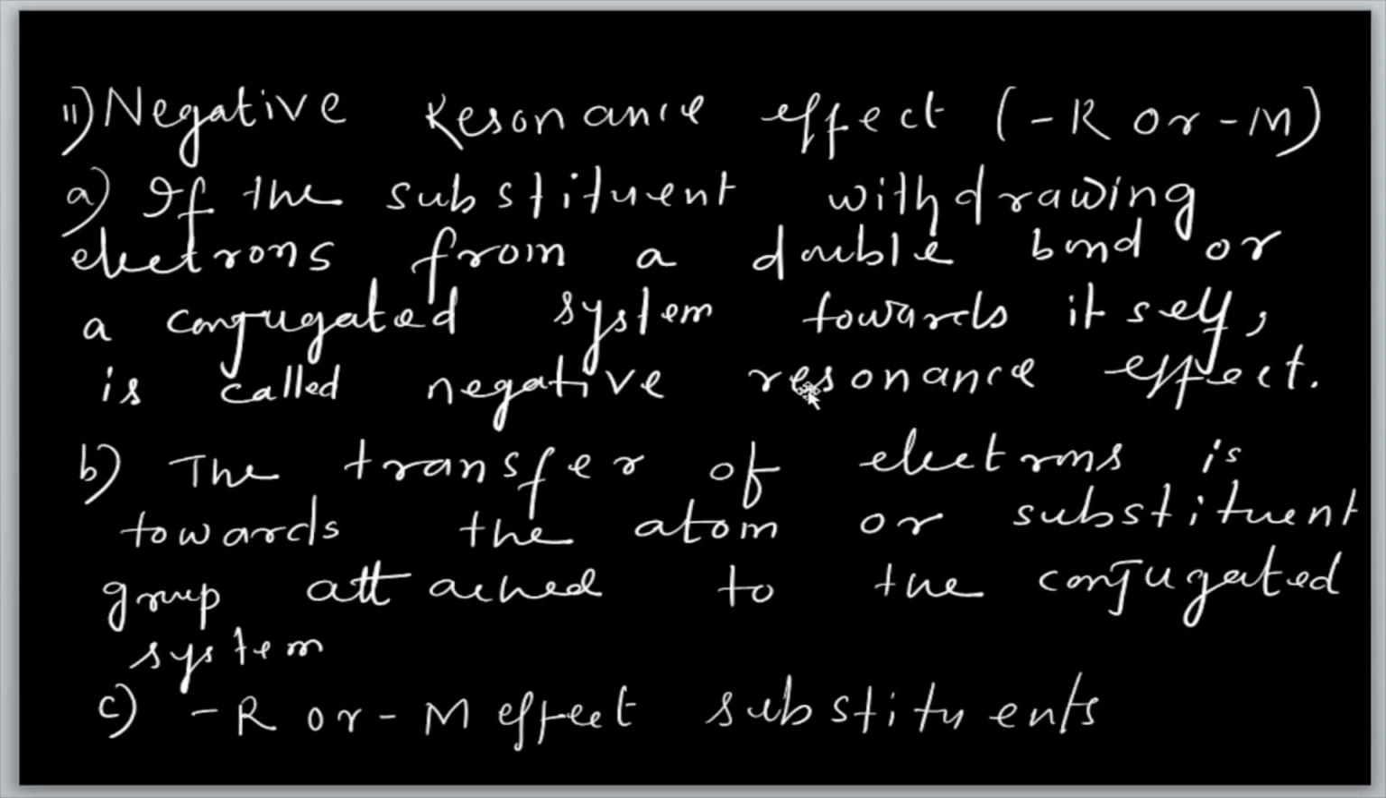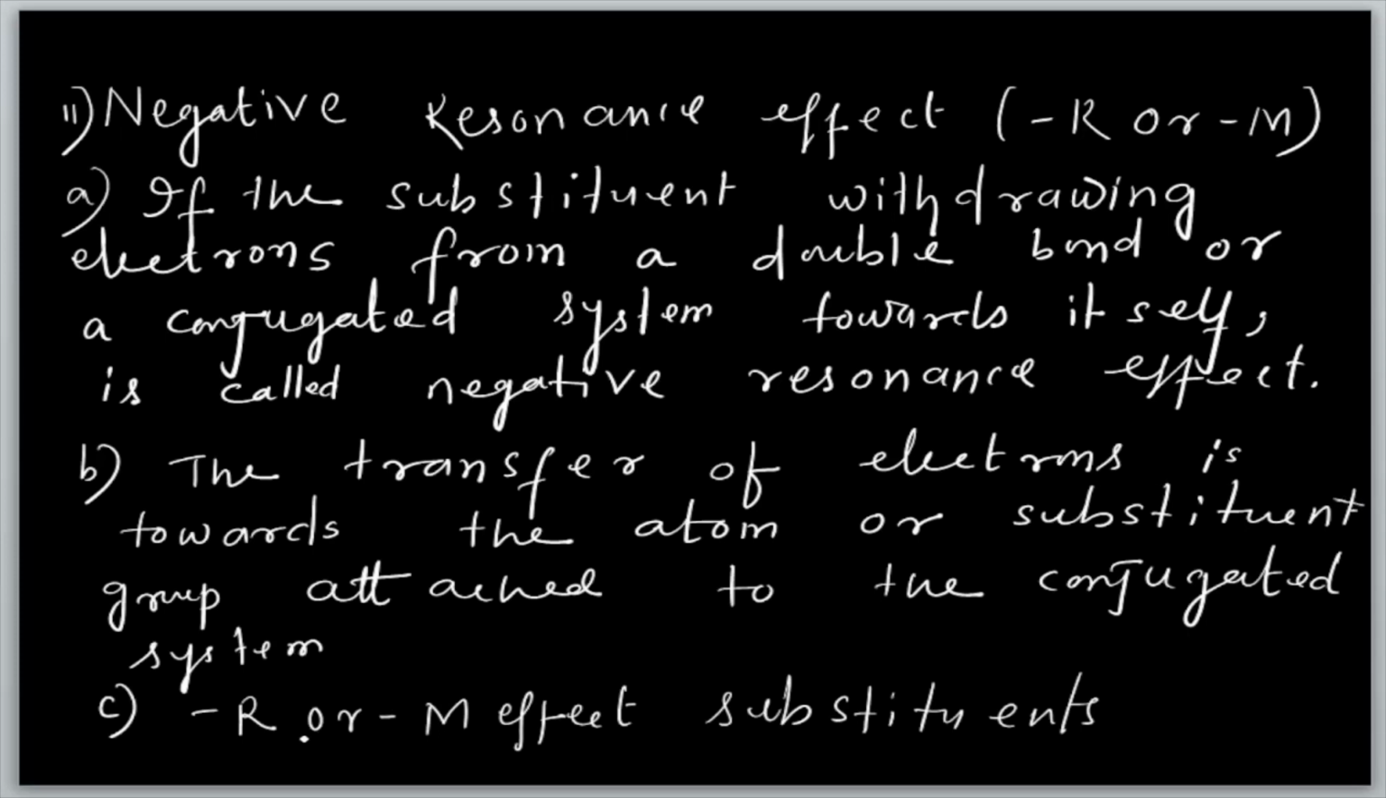Now, positive resonance effect is clear: that is donating nature. And here this substituent is withdrawing nature, having a double bond or conjugated system, pulling towards itself. Now it is coming towards itself. In plus R, it is away from the system, away from the substituent, and that is why it is called negative resonance effect. So what is resonance effect? The transfer of electrons is towards the atom or substituted group attached to the conjugated system. The system should be conjugated, and the transfer of electrons should be towards the atom or the substituent group.